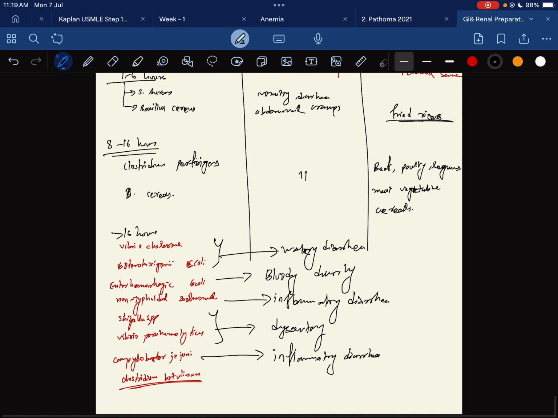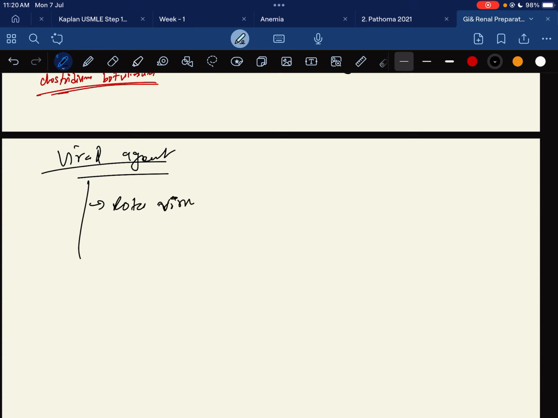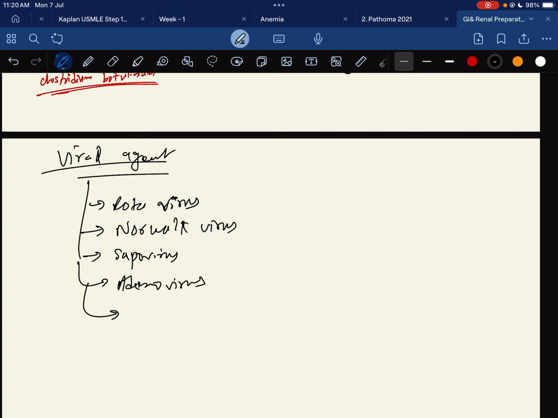So these are the bacterial agents. Now moving on to the list of viral agents. The viral agents that cause diarrhea are rotavirus, Norwalk virus, sapovirus, adenovirus, astrovirus, and calicivirus.